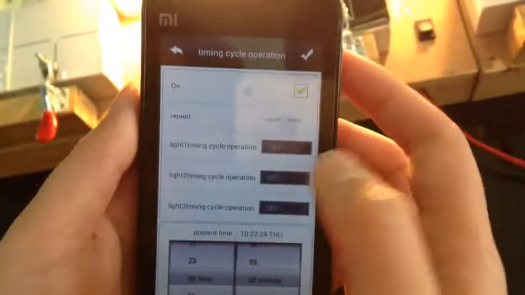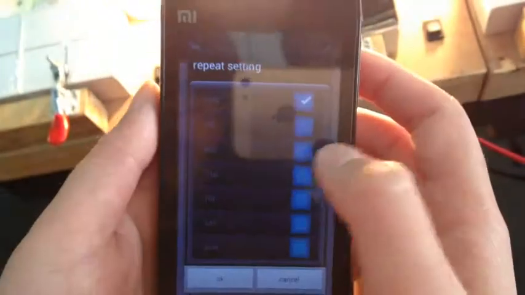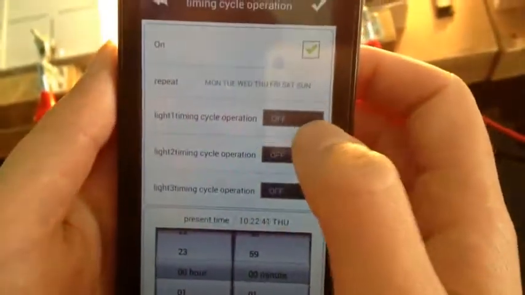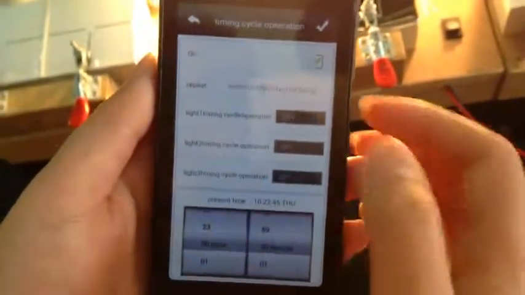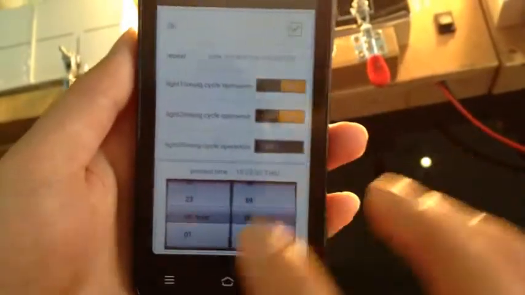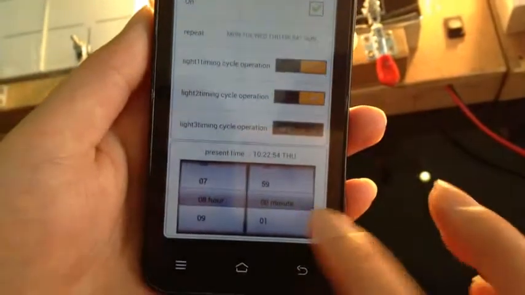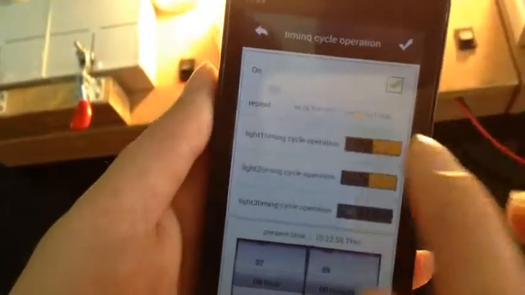Set repeat, maybe we can turn it on Monday, Tuesday, Wednesday, Thursday, and so on. Because this is a 3-gang switch, you can see 3 lights here, 1, 2, 3. For example, light 1, light 2. We need it to repeat on at 8 o'clock. It's okay. Sure.